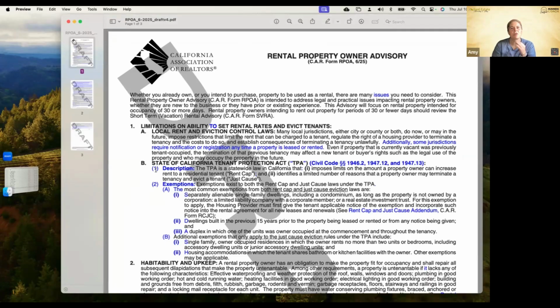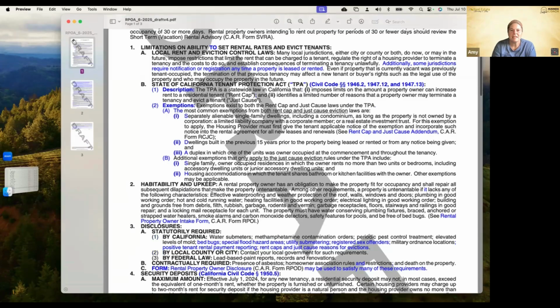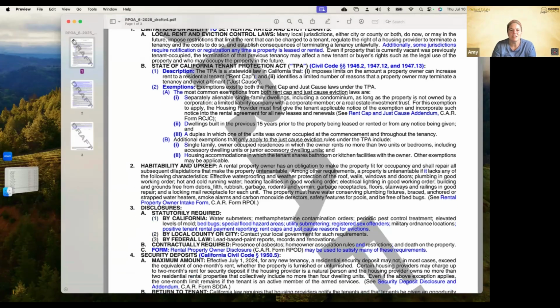Let's see. This one is our rental property owner advisory. This is a new form that's just come out. I highly recommend that you utilize this form with your buyers when they're purchasing property with the intent to rent out the property. It talks about the different things that you may want to consider, including limitations on ability to set rental rates and evict tenants based on local rent and eviction control laws, the State of California Tenant Protection Act, habitability and upkeep, right? That you've got to stay on top of the condition of the property.